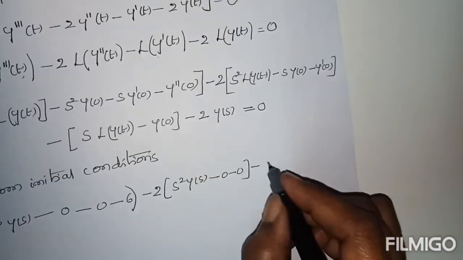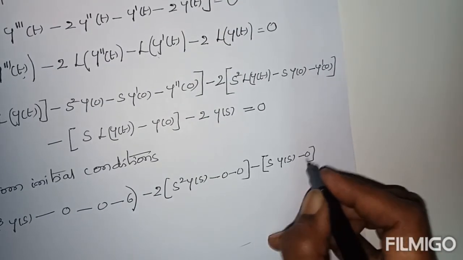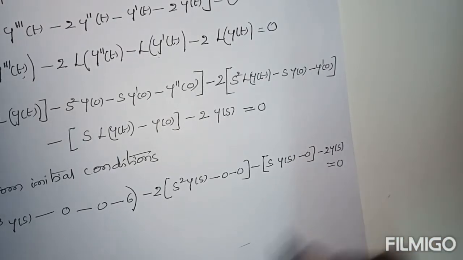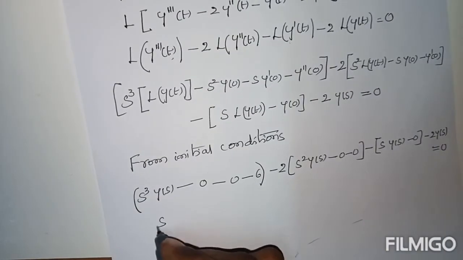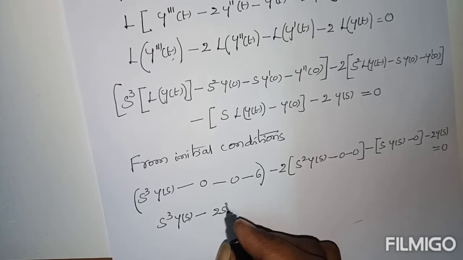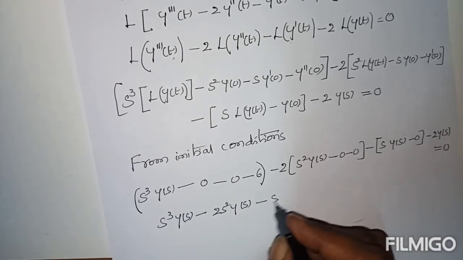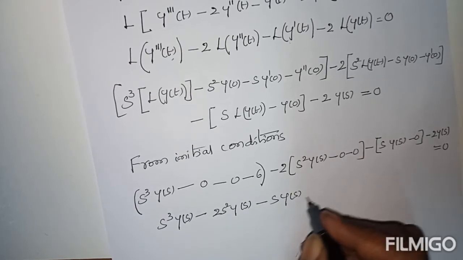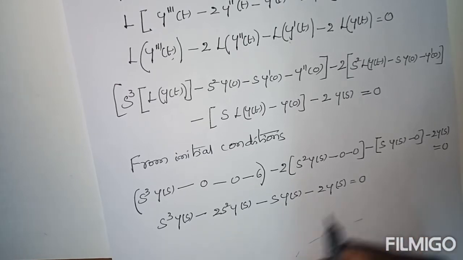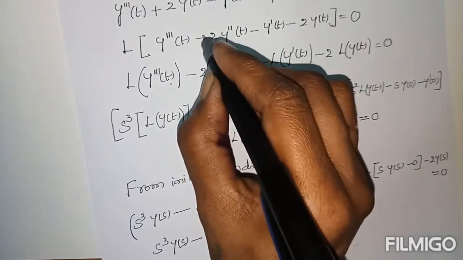Minus here also s into y of s minus 0 minus 2y of s equal to 0. After that, s cube y of s minus 2s square y of s minus s y of s minus 2y of s equal to 0. Here I applied y of 0, plus.